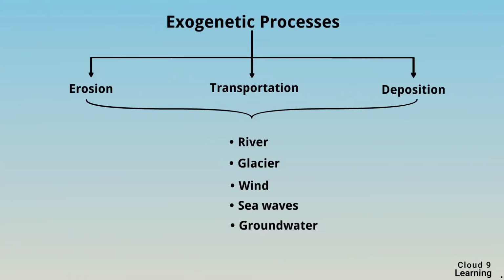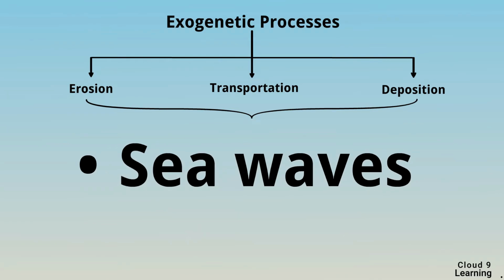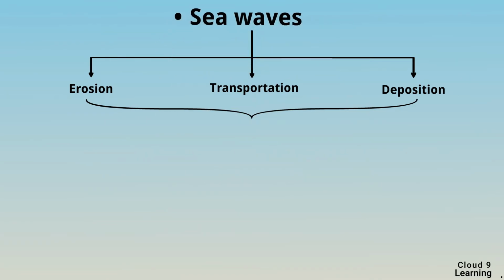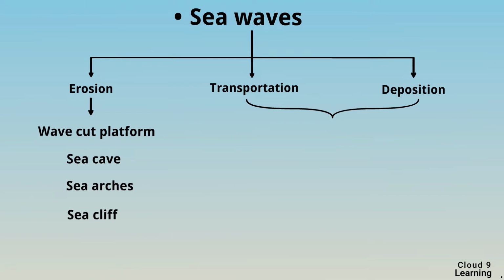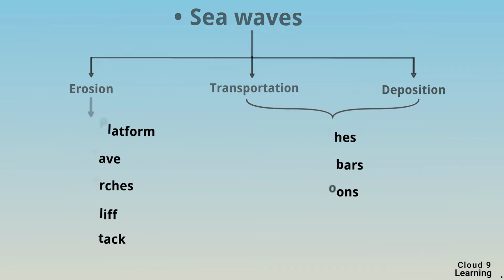Now we will start with the next topic of the chapter, that is work of sea waves and the landforms. Sea waves do the work of erosion, transportation and deposition. The erosional work of sea waves produces landforms like wave cut platform, sea caves, sea arches, sea cliff and sea stack. Whereas the transportational and depositional work of sea waves produces landforms like beaches, sandbars, and lagoons.